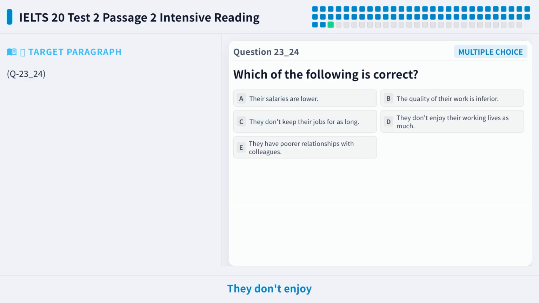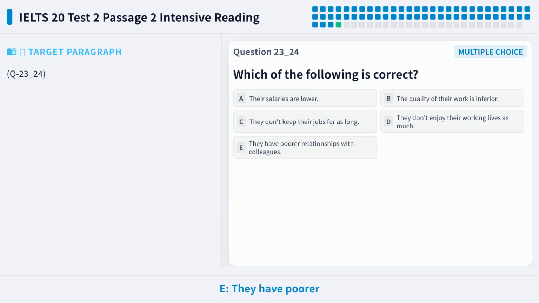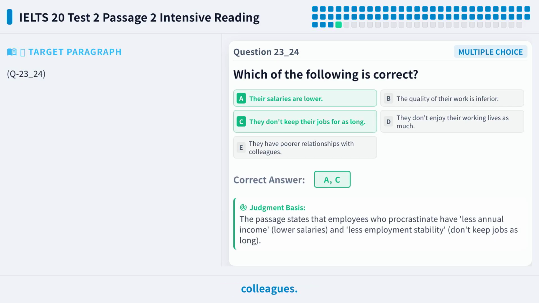Then, option D, they don't enjoy their working lives as much. The text does not mention how much procrastinating employees enjoy their work life. There is no relevant information in the text, so D is incorrect. Finally, option E, they have poor relationships with colleagues. The text does not discuss the relationships between procrastinating employees and their colleagues. The text does not mention this point, so E is also incorrect.